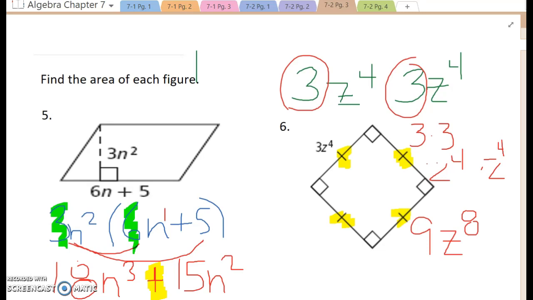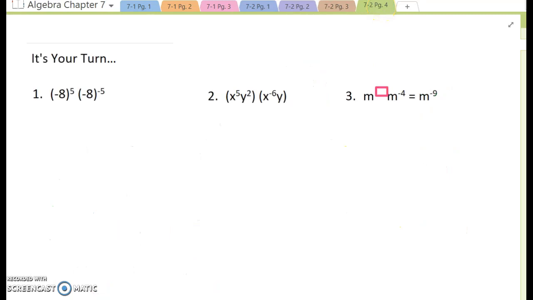I know it is now time, the moment you have all been waiting for. I know you get very excited to do these problems. So here are 3 that I would like you to try. Now make sure you take a look at problem number 3. What I want you to notice on this one is this right here. What I'm asking you to do is to tell me m to what power times m to the negative 4th would give me m to the negative 9th. So if you would go ahead and work on those, and we will talk when you come back to class.